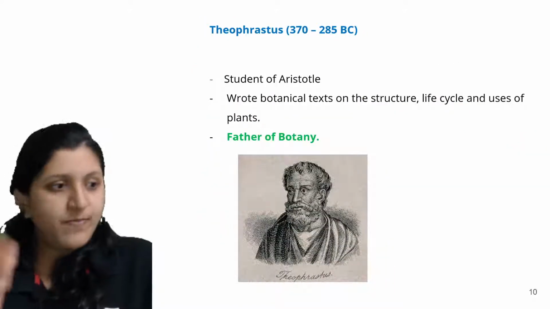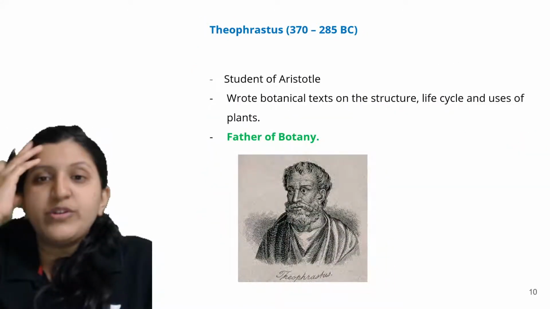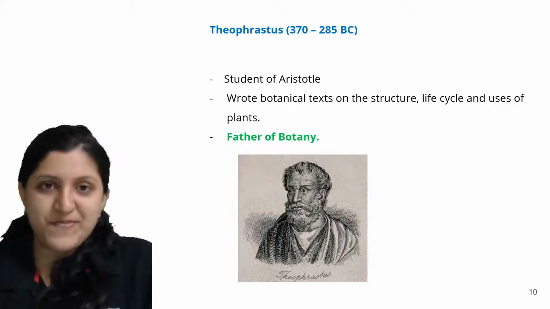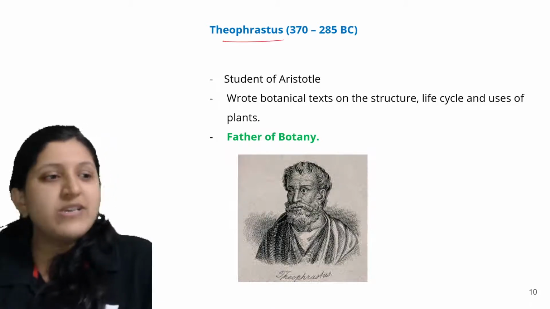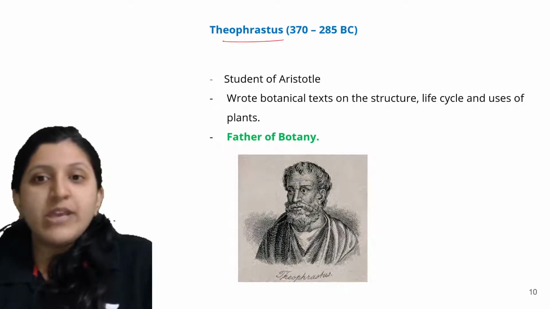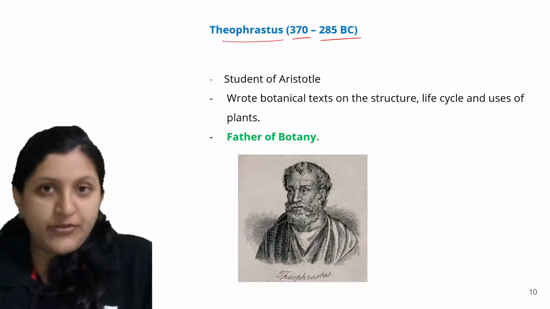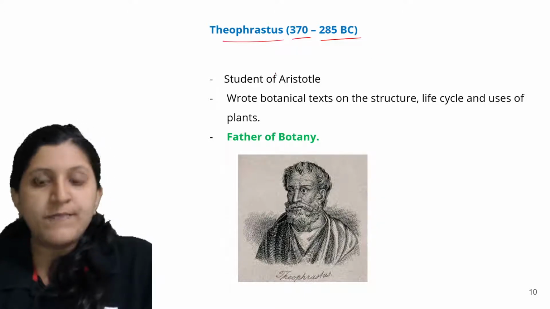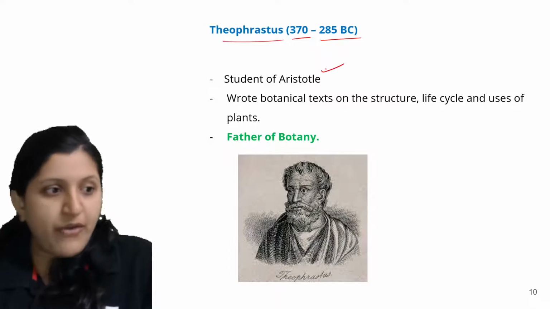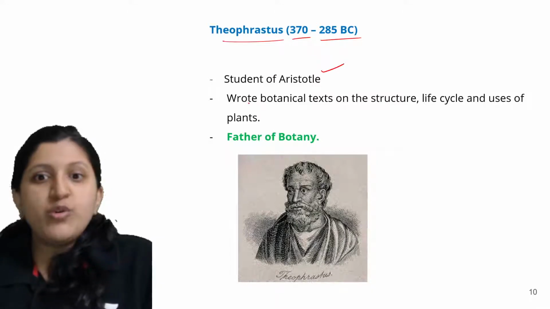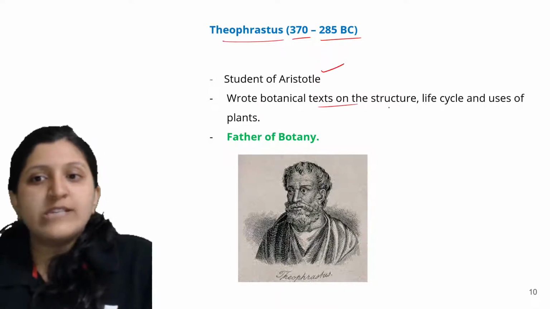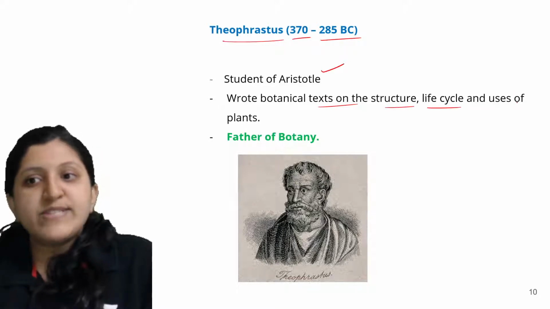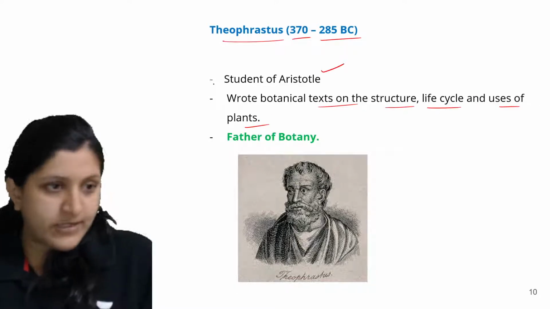Next individual is Theophrastus, in the years 370 to 285 before Christ, who was actually a student of Aristotle. He wrote botanical texts on the structure, life cycle and uses of plants.